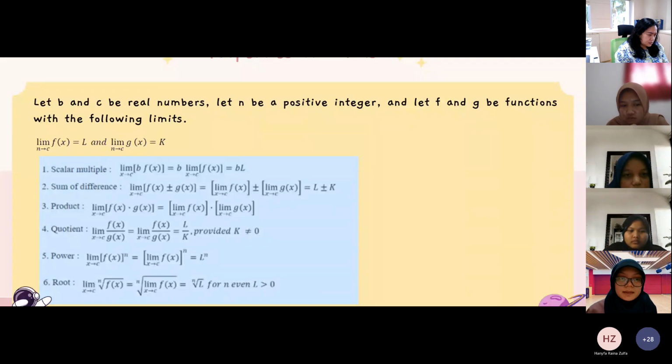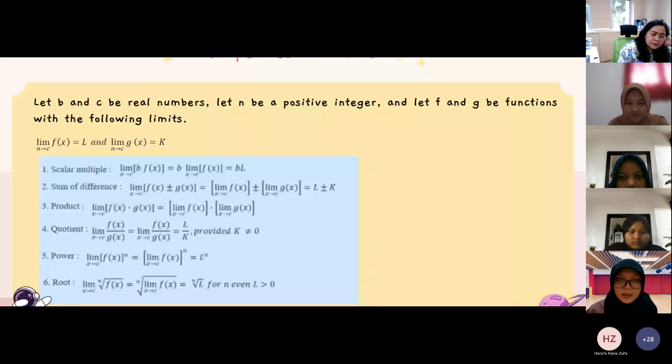Power: the limit as x approaches c of f of x to the power n equals the limit as x approaches c of f of x, to the power n, equals L to the power n.